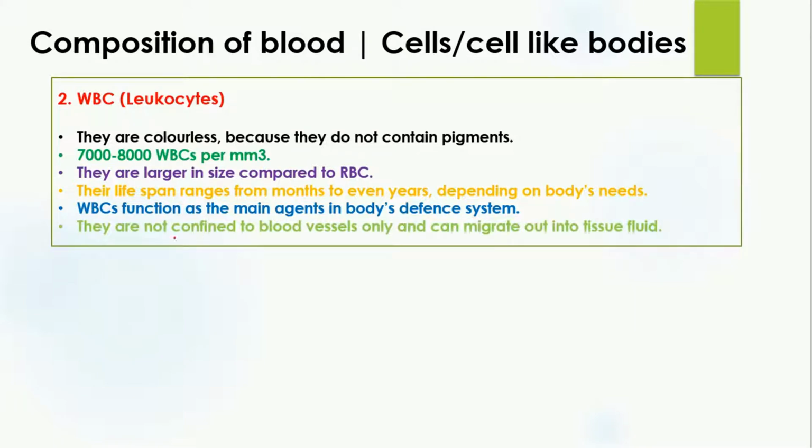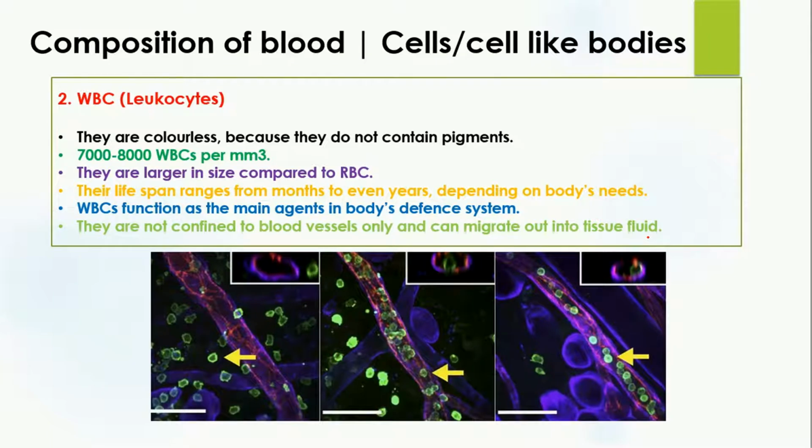The white blood cells are not only confined to the blood vessels, but they can also migrate out into the tissue fluid. Here in this diagram, you can see this is the blood vessel. Here you can see this green part is the white blood cell. In this diagram, the white blood cells are in the blood vessel, but as I said, they are not only confined to the blood vessels, they will also enter into the tissue fluid. So these blood cells from the blood vessel will enter into the surrounding tissues, so they can move in and out of the blood vessel.